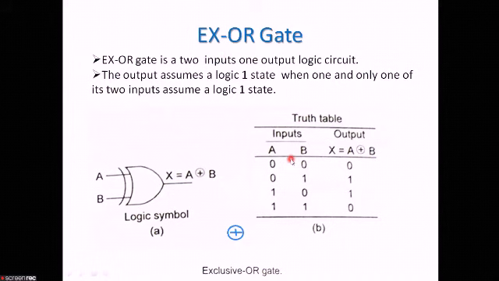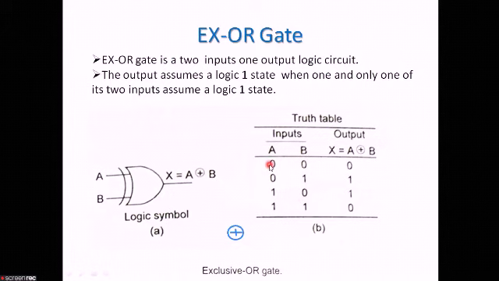Now let us explain the truth table. The truth table of the XOR gate shows that the output is high when any one but not all of the inputs is 1. This is the exclusive feature, or the similarity to an OR gate.